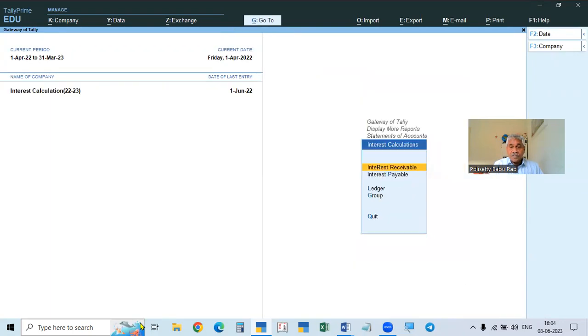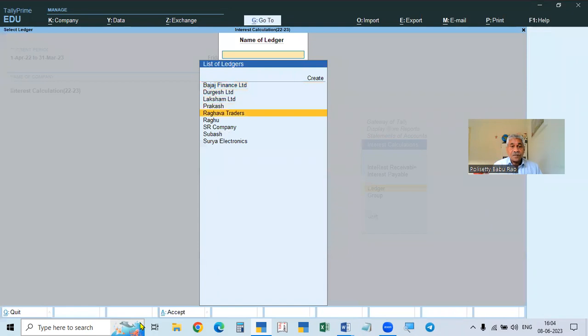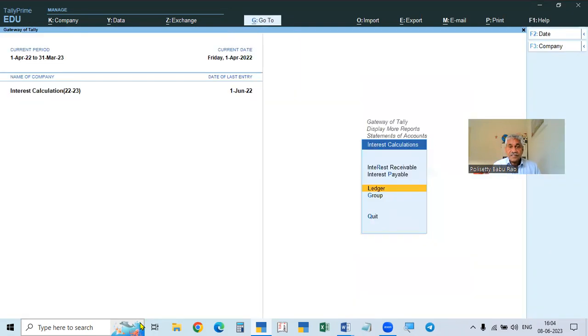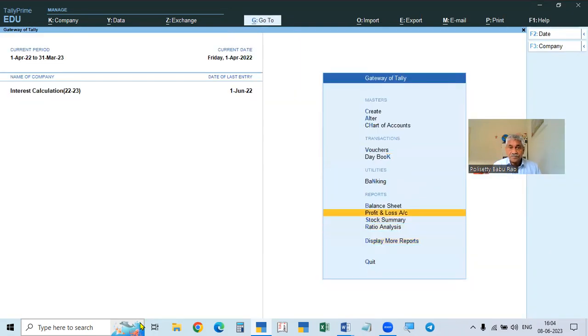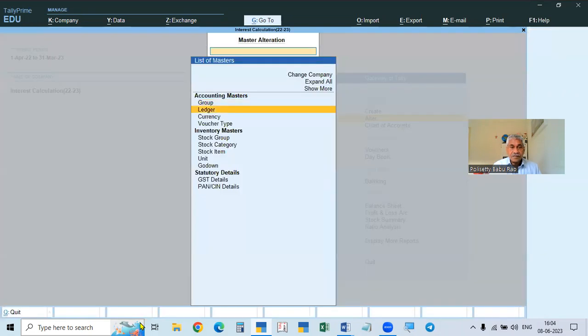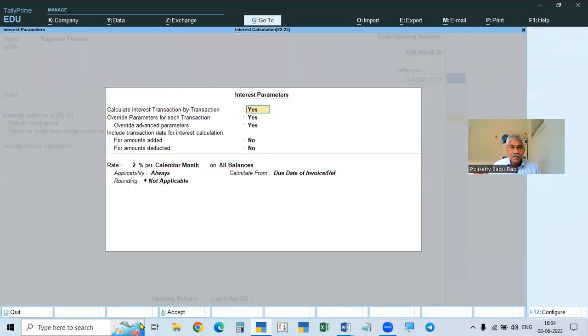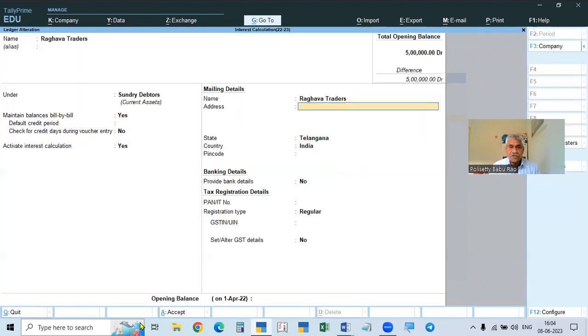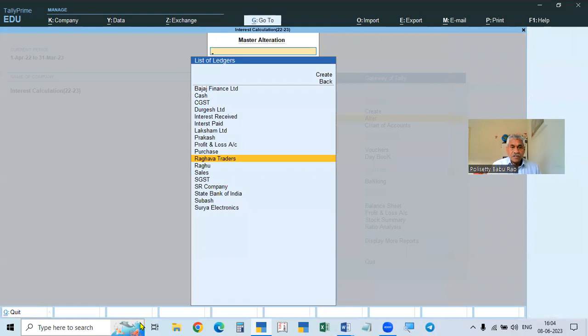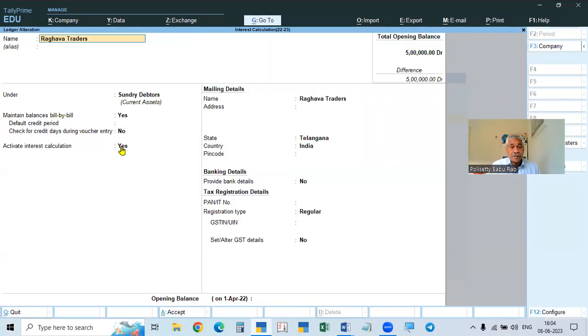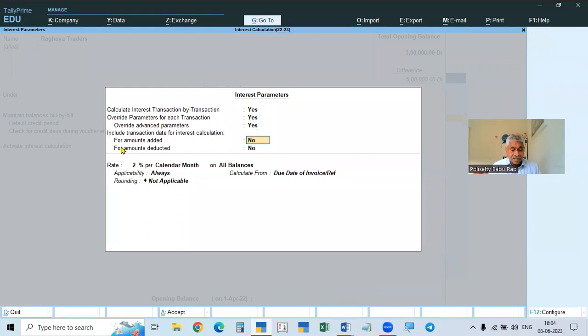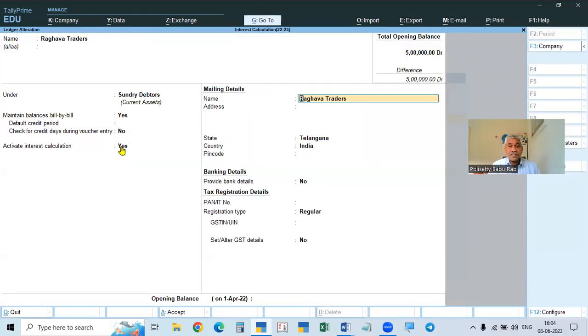this statement of account, interest calculation, ledger. So, for the first month, always calendar month, always due date of invoice reference. Okay. And one more thing we will take up, from the same date we will take up, just you will see. From the same date we will take up, and we will see this. Okay.